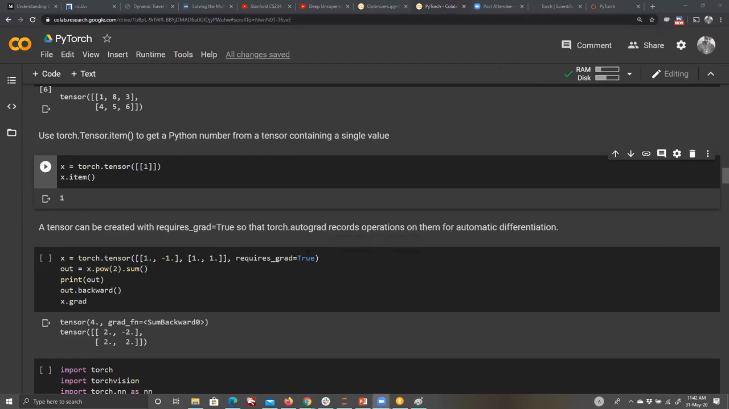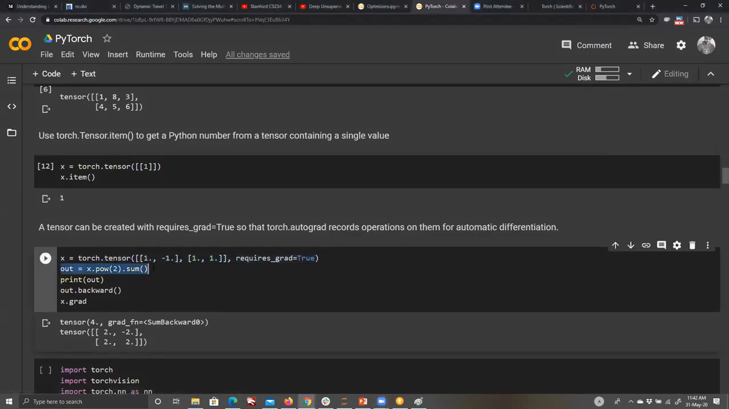You just have to make sure requires_grad is true in this tensor. Now we will take out and come up with the equation. Then we will print out. The forward pass has happened, because to print out it needs to do this first. Then you do out.backward(). That takes care of the backward pass, and then you come up with x.grad. This x.grad will give you the gradient.